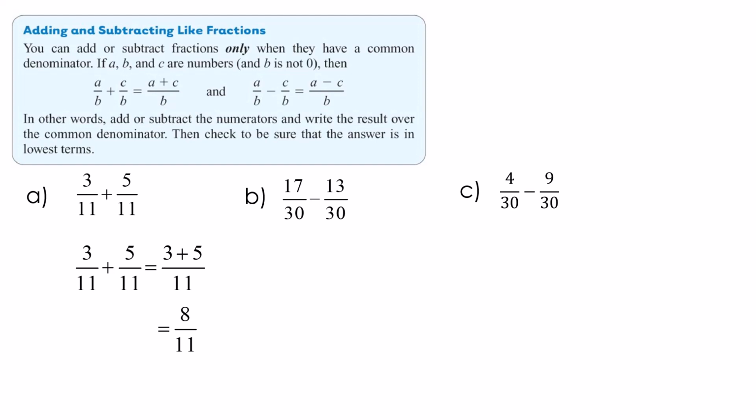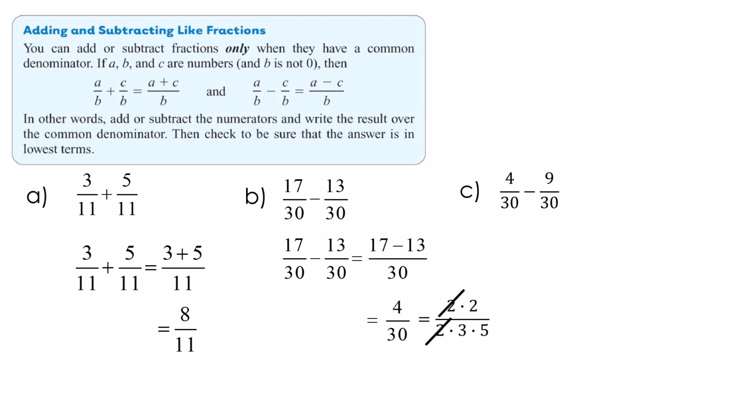17/30 minus 13/30. Once again, we have a common denominator. So all we're going to do is subtract the numerator, or the top, and we end up with 4/30. Now, yeah, we do have to reduce. So let's do a little prime factorization. I know that 4 is 2 times 2, and 30 is 2 times 3 times 5. We're just going to cancel all of our common numbers, which gives us 2/15, and that's our answer.